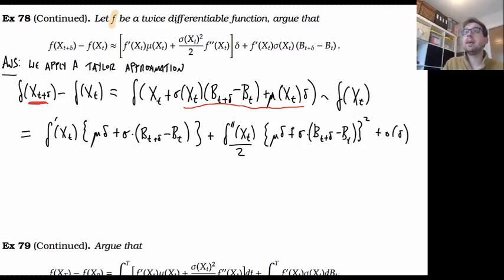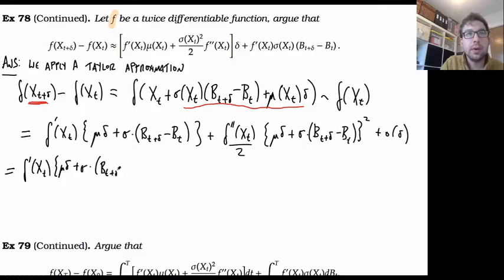Then we can expand out these brackets. What we're going to get is the same term as before here. And I notice that when I square this out, I get a mu delta squared, which is little o of delta.